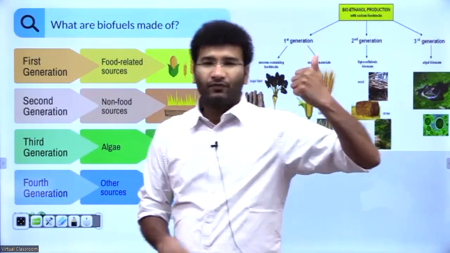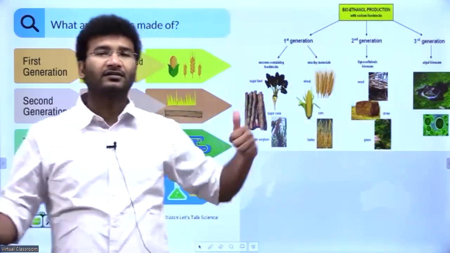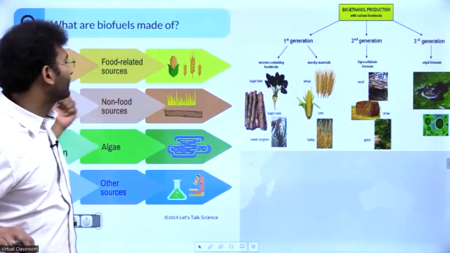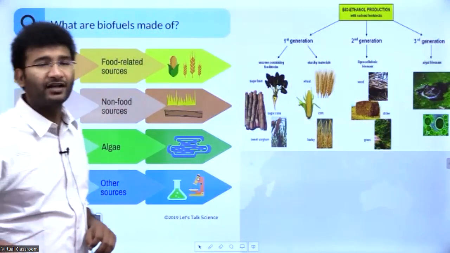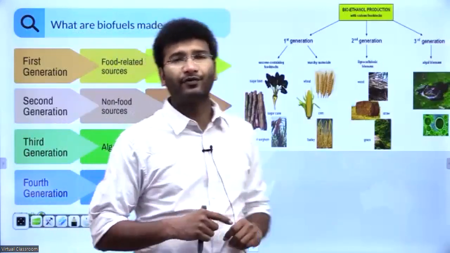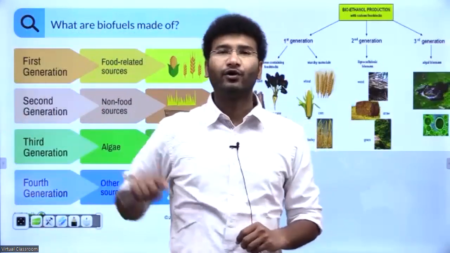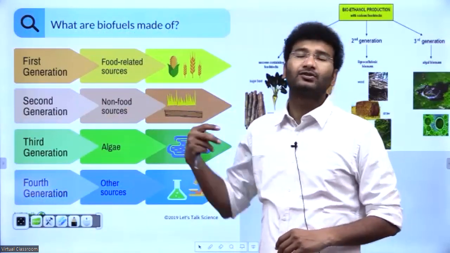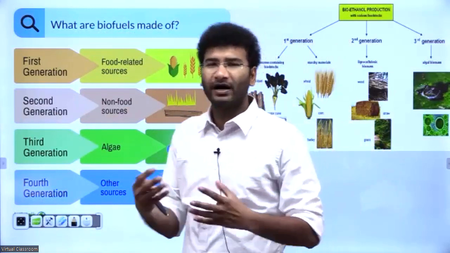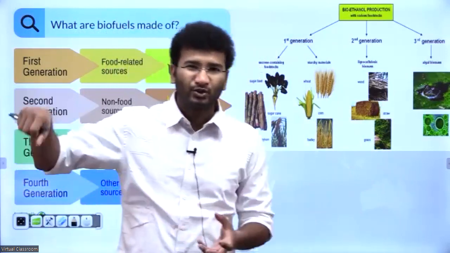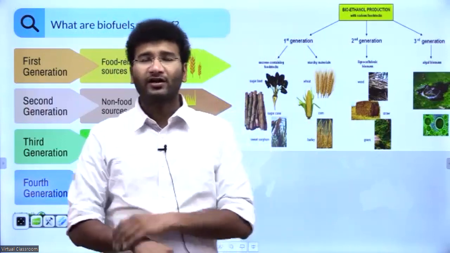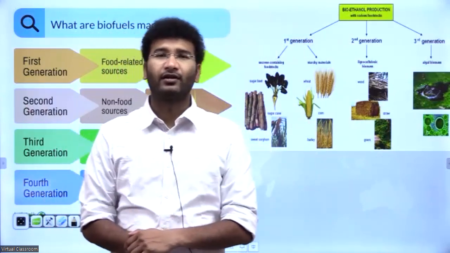Now, we thought that this would impact the food security of India. That is when we went for the second generation of biofuel, which we said should be extracted from non-food sources, such as wood and wastage. The byproduct of sugarcane is bagasse, that is, when the sugarcane is crushed, the remaining product left can also be used for the extraction of biofuel, right?